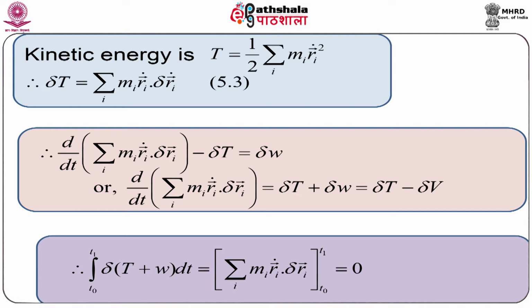integration over t0 to t1 delta capital T plus W dt equal to summation over i m_i r_i vector dot delta r_i vector taken at t0 and t1 gives the result 0. As the end configurations are prescribed, so delta r_i vector at t0 vanishes and delta r_i vector at t1 vanishes.